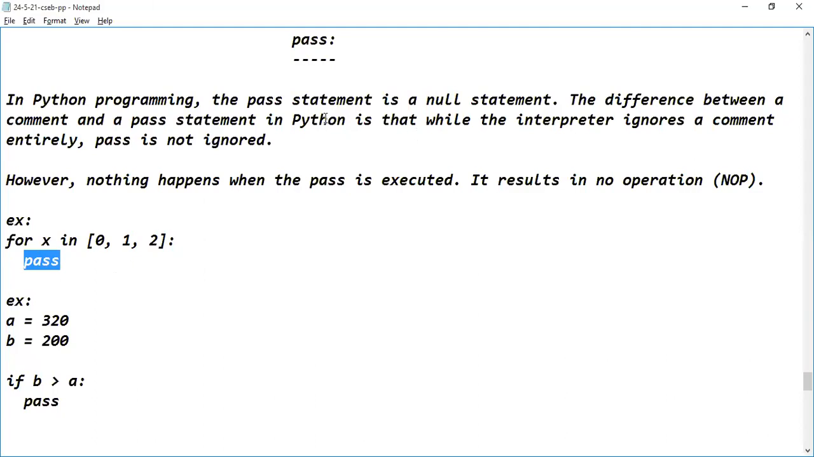So the pass statement will not be ignored by the translator, that means by the interpreter of the Python programming language. It considers the pass statement. But what's the result of the execution of the pass statement? Nothing will happen. We will see an example in the IDE, so copy this code and run the program in the IDE.